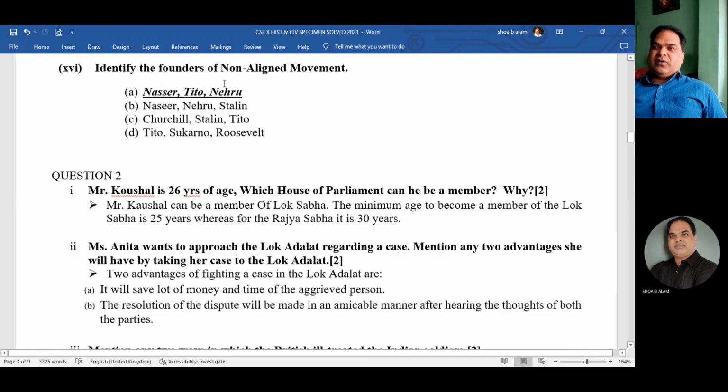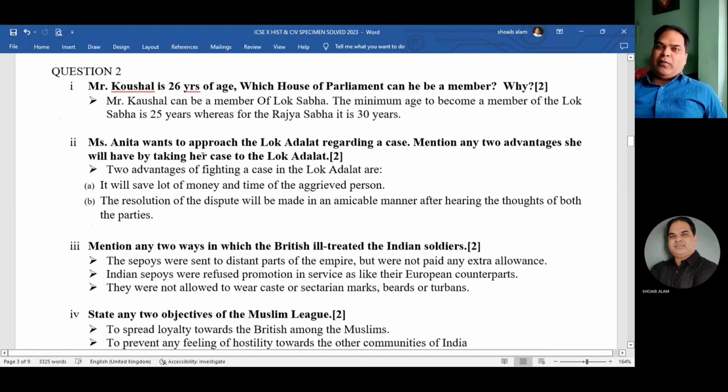Identify the founders of non-aligned movement. So the first one is correct. Okay, Nasser, Tito, Nehru. Nasser, Tito, Nehru. Okay, now let us move on to question number 2, which will be for 2